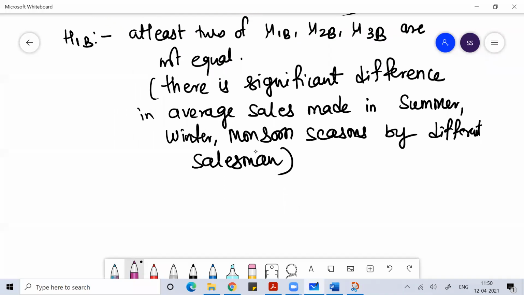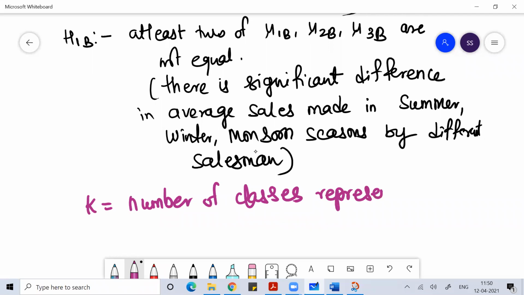Let's define a variable called k. K is the number of classes represented along the column.